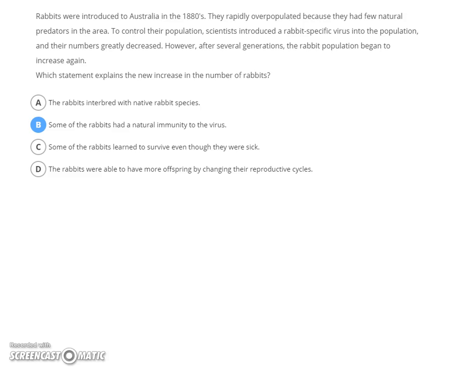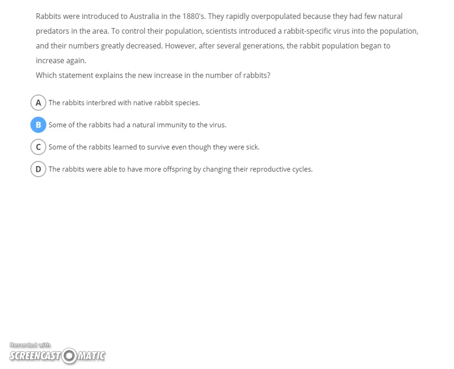But some of them, even though they get infected or are exposed, don't end up getting sick. They end up staying healthy enough to survive. We would call that a natural immunity. So the best answer, the one that explains the new increase, is that some of the rabbits had a natural immunity to the virus. That was just some of the variation, that some of them were more immune than others.